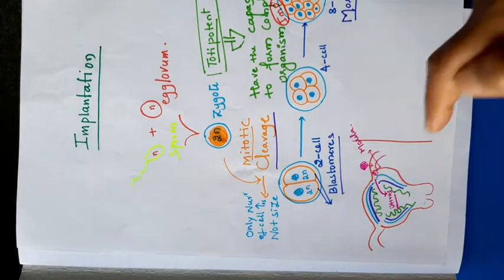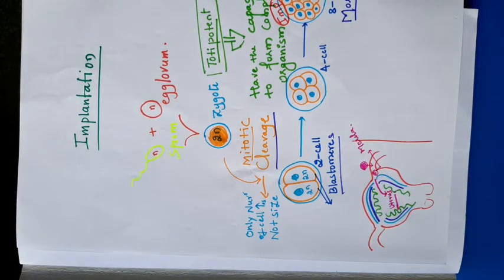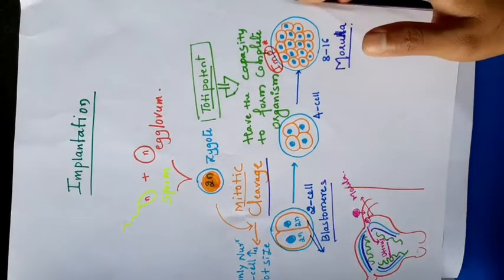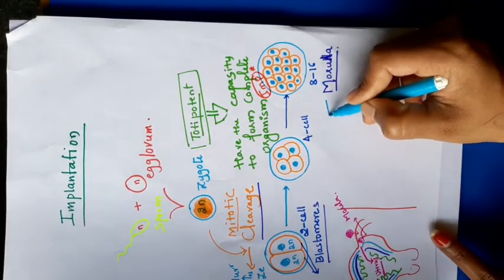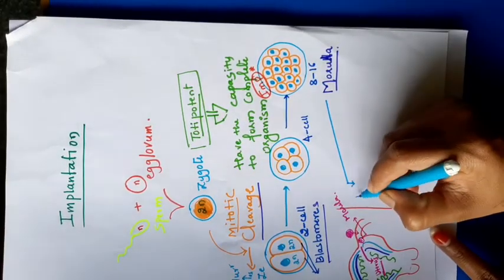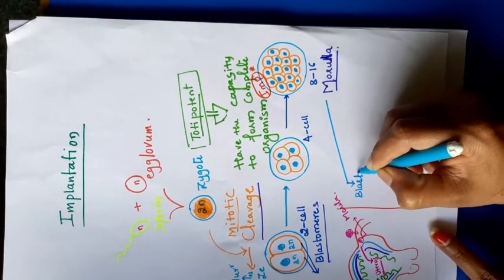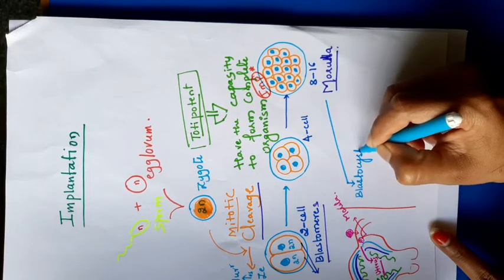When it moves and reaches the uterus, that morula undergoes many mitotic divisions to form a blastocyst. After the morula, the next stage is the blastocyst.